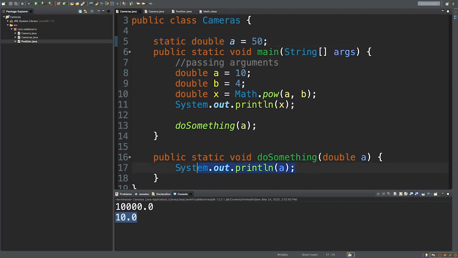So what if we're desperate and we really just want to use the field here? How do we access it within this method? It's actually pretty simple. All you have to do is say Cameras.a. Running it now, we get 50. So in this situation, we're not using this parameter at all. We're just using the field that's available in this class.